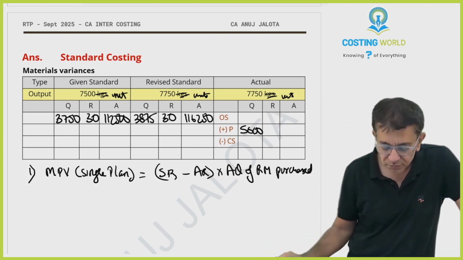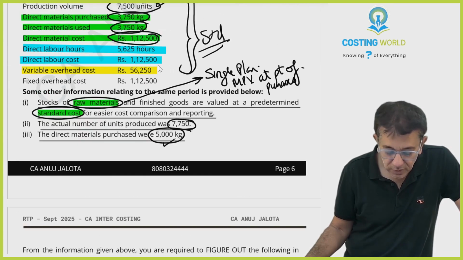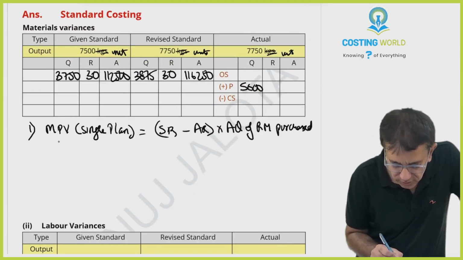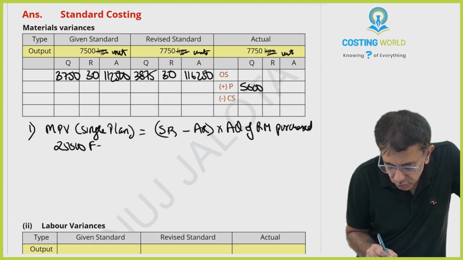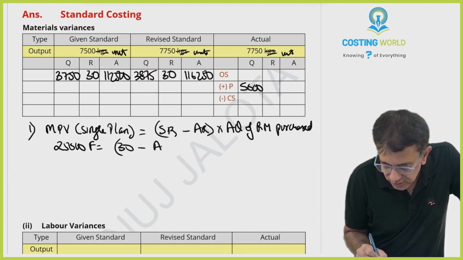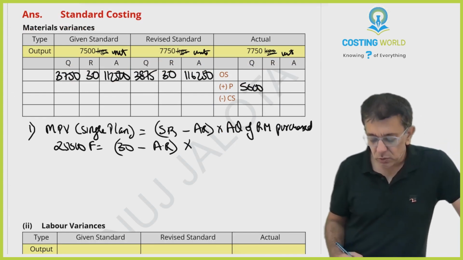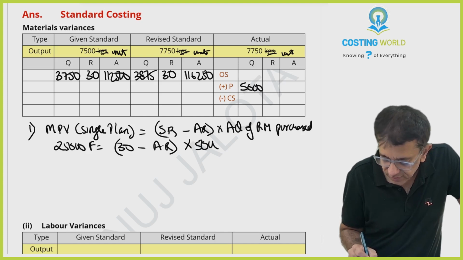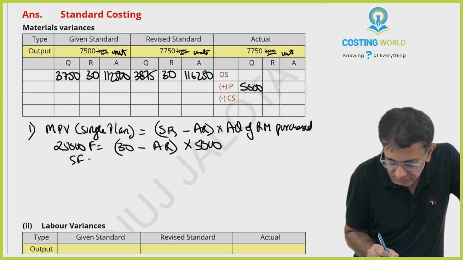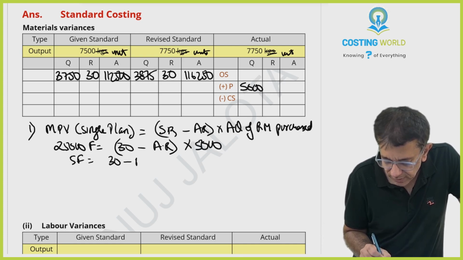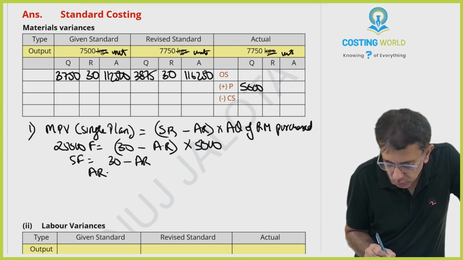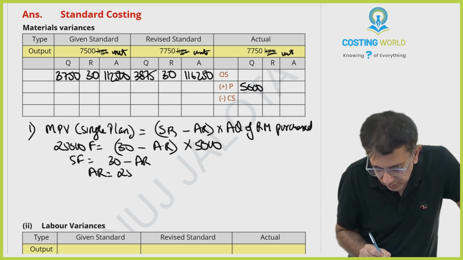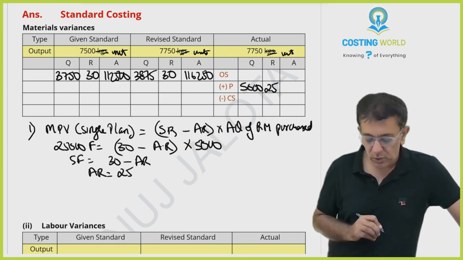So therefore, under single plan, this variance is how much? 25,000 favorable. You should have purchased at what rate? 30. At what rate did you purchase? That we don't know. Into actual quantity of raw material purchased. So you all have purchased 5,000. This 5,000, let it go over there. 5 favorable is equal to 30 minus actual rate. Now, actual rate must be lower, no? Because variance was 5 favorable. So therefore, 25. So 5,000, 25.